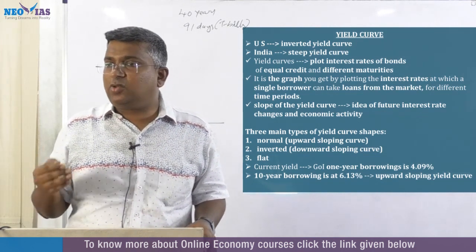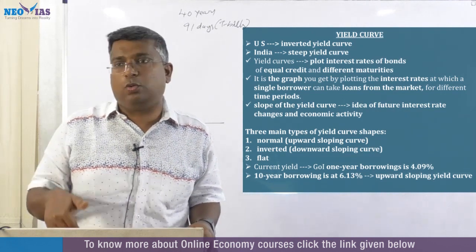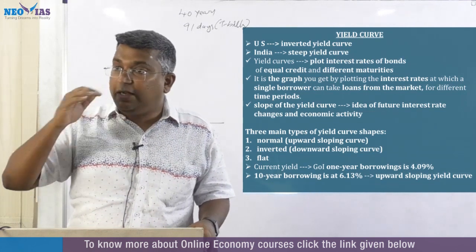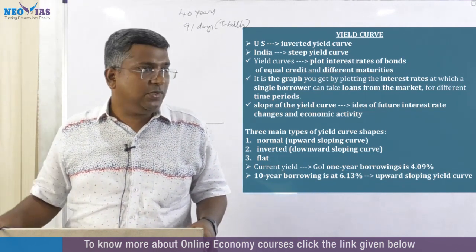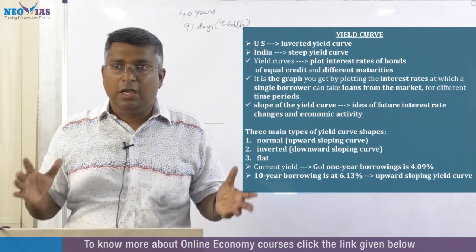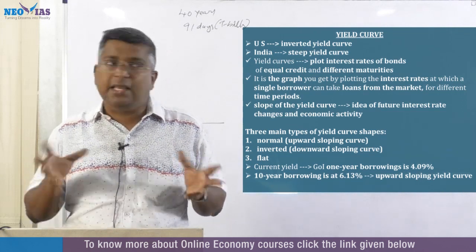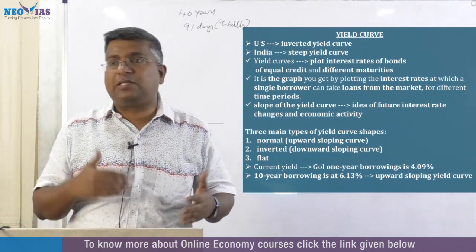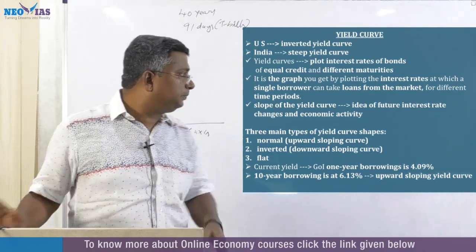If the interest rate is lower, it's good for businesses. Business people will take more loans and invest, and the economy will become more active. If the interest rate is very high, loans will be fewer and it will affect economic growth. So by looking into the slope of the yield curve, we can have an idea about the future interest rate as well as future economic activity. This is the benefit of the yield curve.